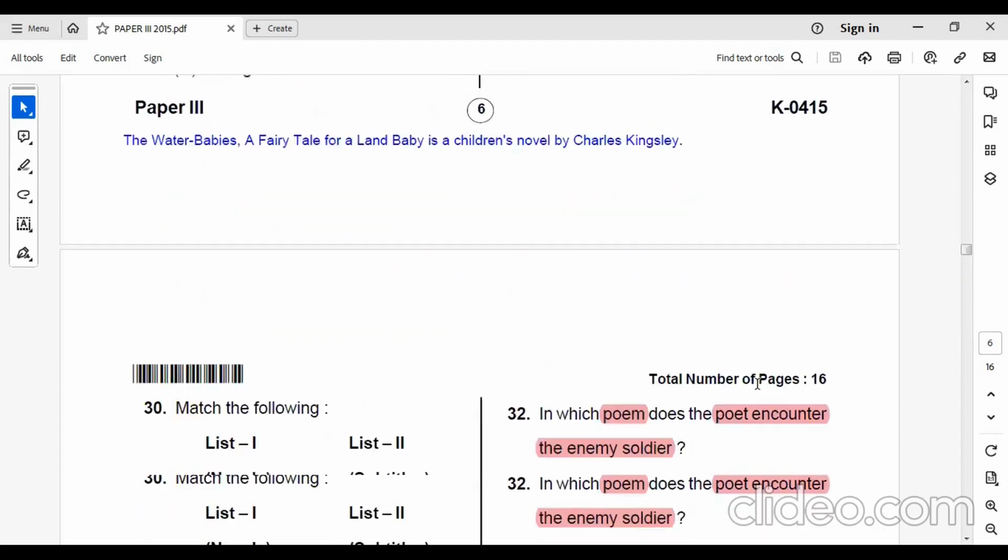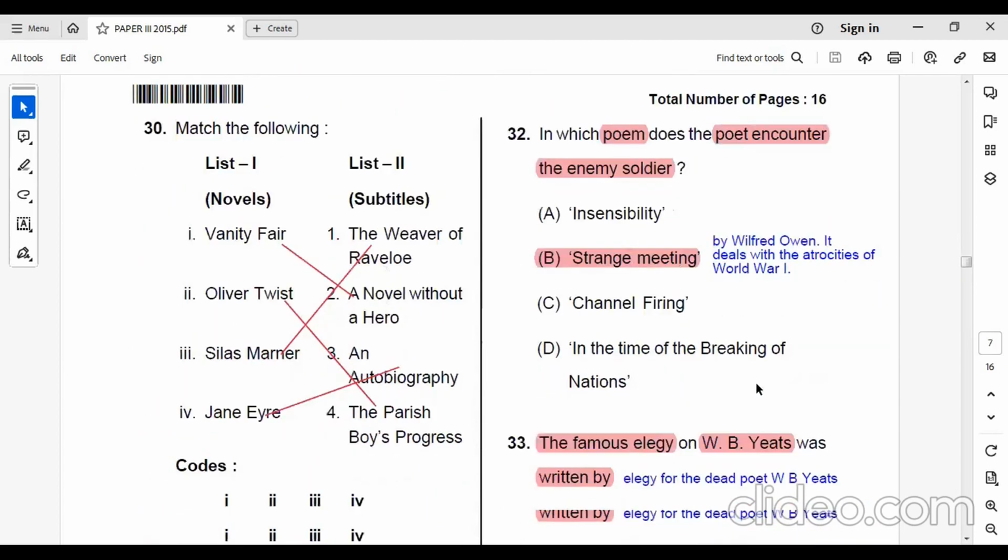Question number 30. Now we need to match here. Vanity Fair, a novel without a hero. Oliver Twist, The Parish Boy's Progress. Silas Marner, The Weaver of Raveloe. Jane Eyre, An Autobiography.